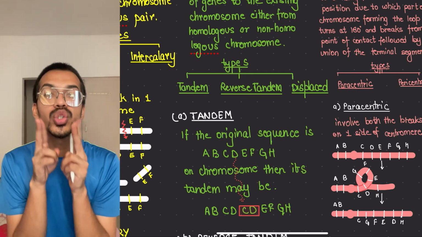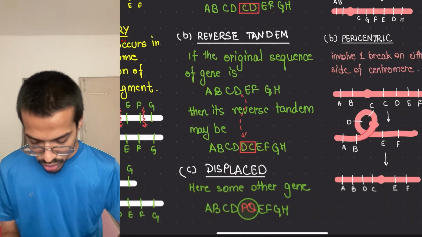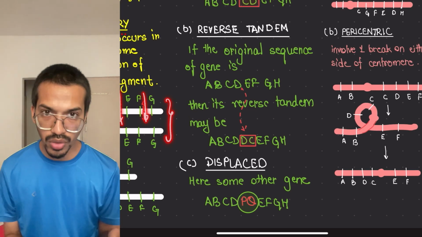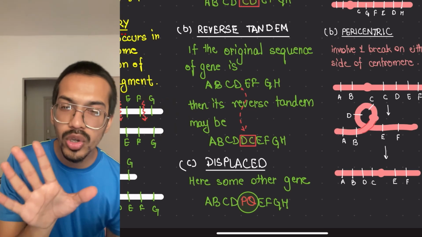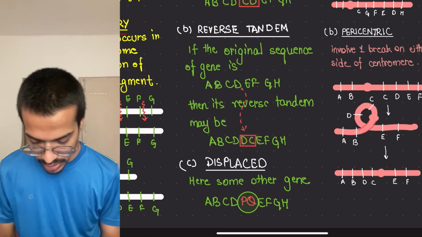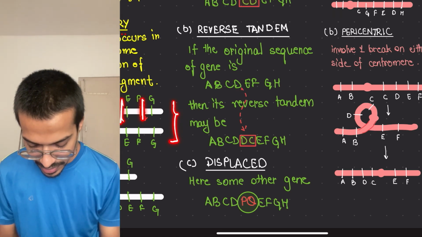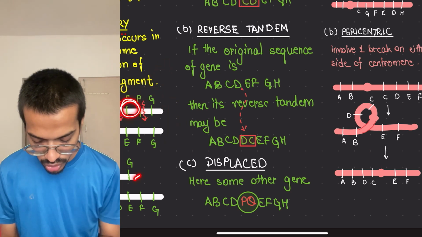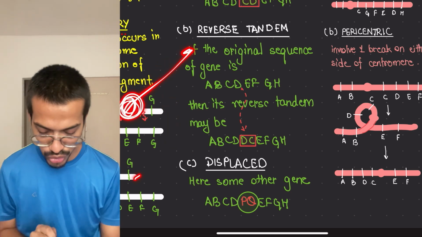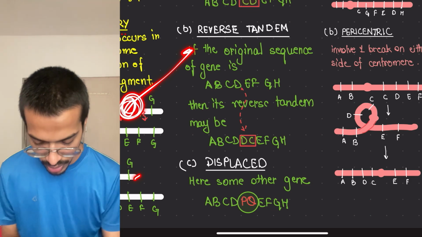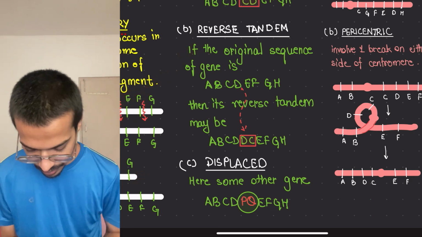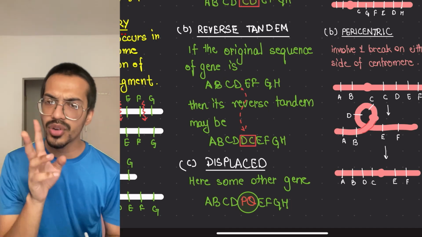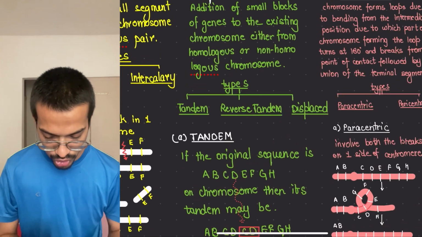Intercalary, if we make 2 different cuts in the center. So intercalary is what? I made this cut. So these are homologous chromosomes, a pair of chromosomes. Okay, when I'm saying homologous chromosomes, a pair of chromosomes. From the mid, I cut this, I take it out and join this. So what happens? CDG. This part is only taken away. The rest is joined back. If you see the second option, so this is intercalary, the name itself says from where we will cut. Okay, so this is a deletion type of it.